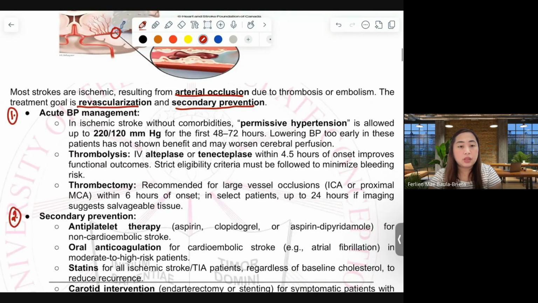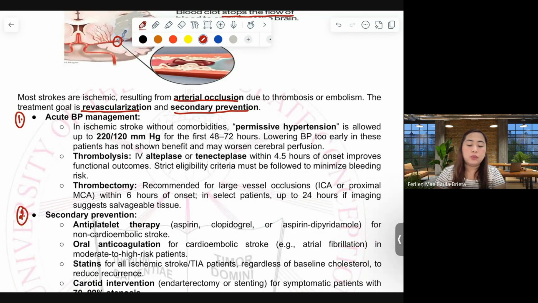In the event of ischemic stroke, we need to figure a lot of things out, and one of the most important things to take note of is the blood pressure. For a patient without comorbidities, permissive hypertension is allowed up to 220 over 120 millimeters of mercury, only for the first 48 to 72 hours.